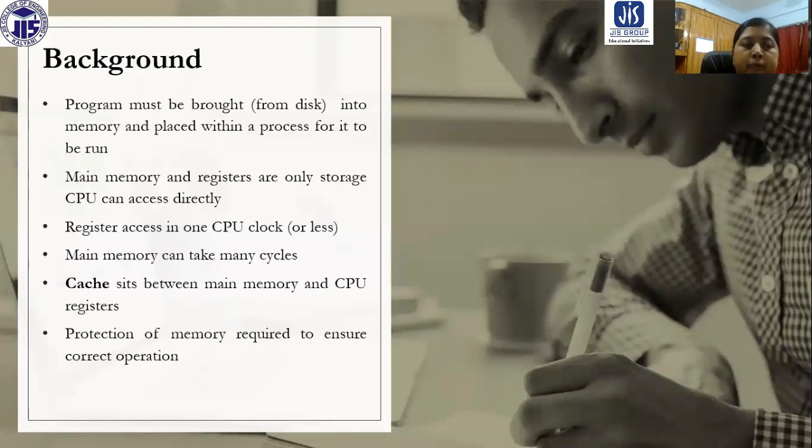Primary memory or main memory is very important, because whenever a program is in execution, it should be loaded in main memory. That means a process which is in execution should have some place in main memory. It should be stored in main memory. But the problem is what? The size of main memory. The size of main memory is not expandable, and it is not a very large size either.